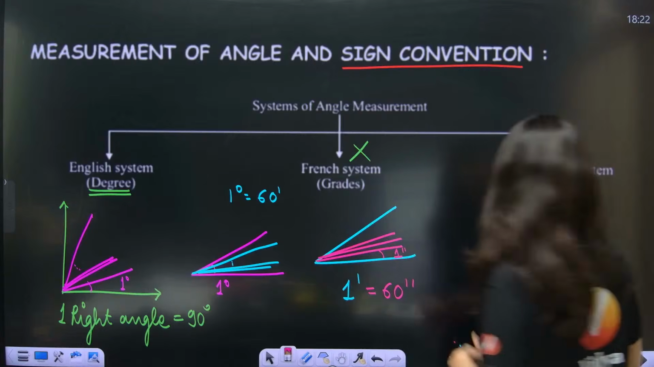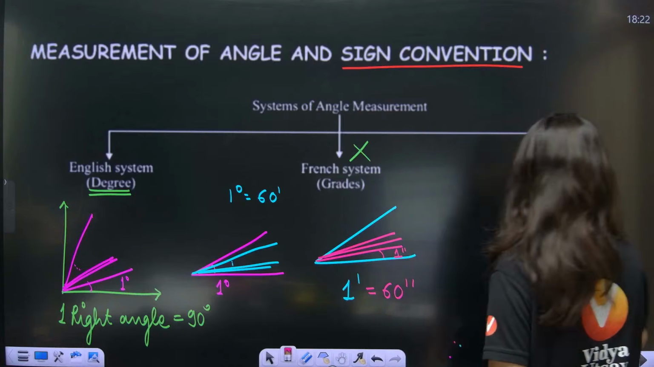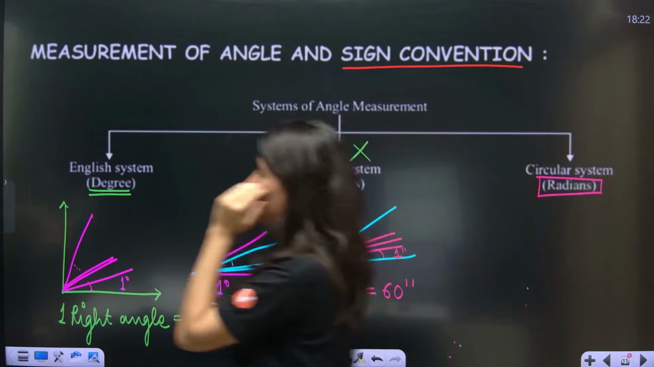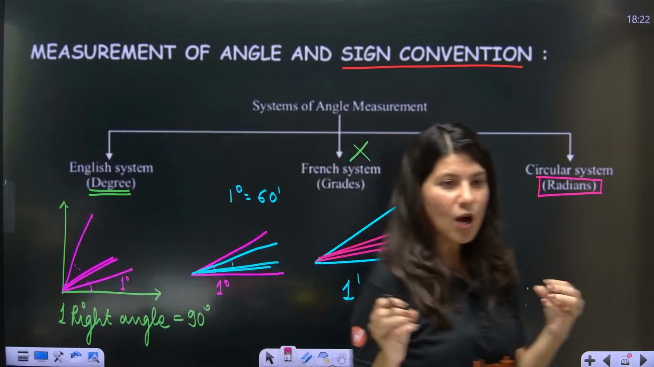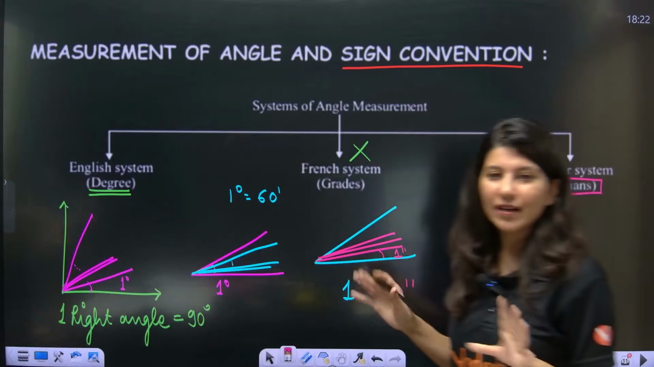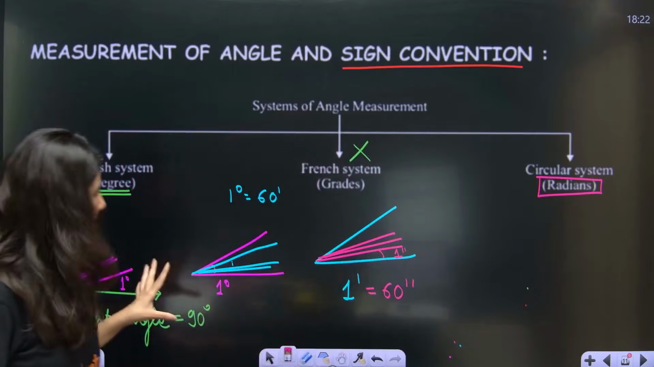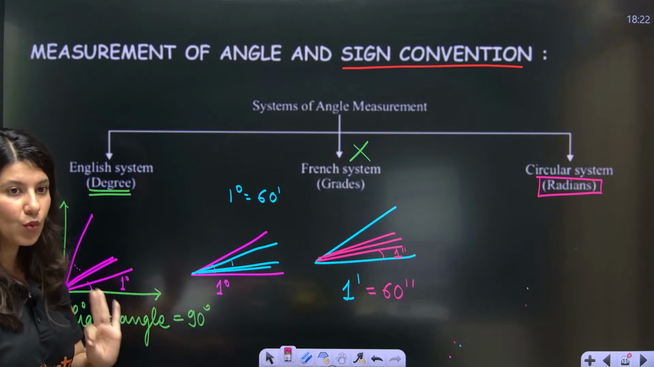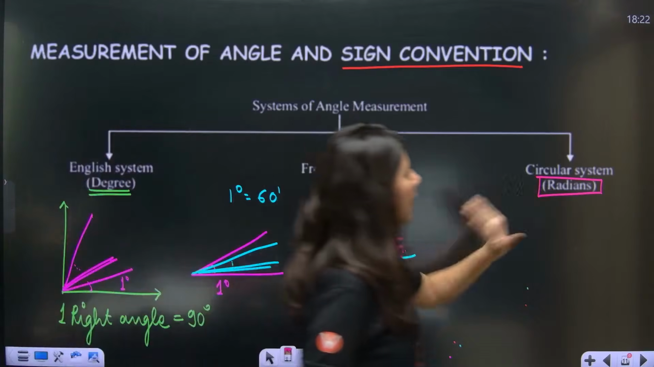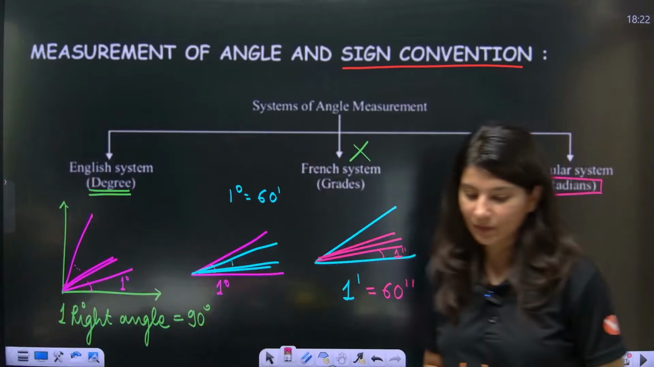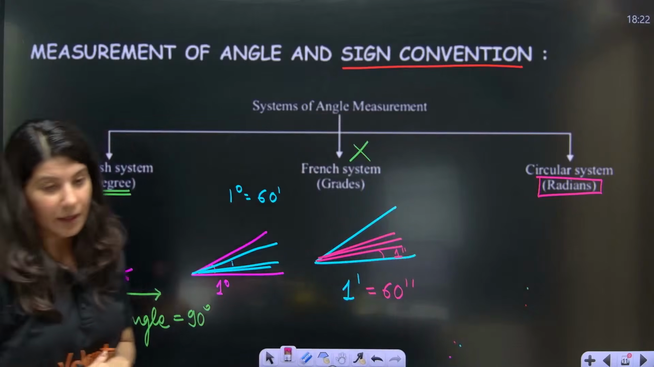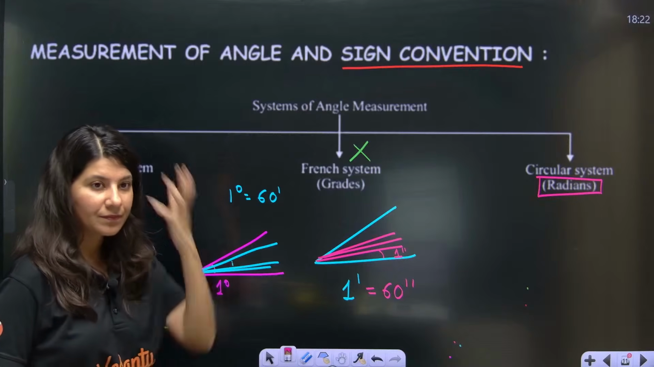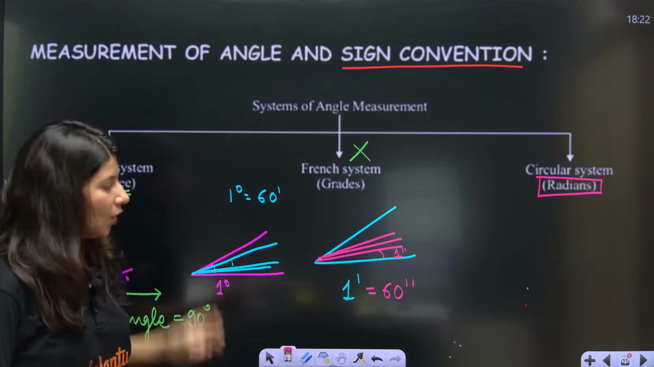Yes, we will talk about radian now. Wait, I will introduce radian, but let's first understand degree, then minute, then second. How many of you feel, yes ma'am, degree, minute, second, everything we are understanding, just make us understand radian? All right, now let's talk about radian.